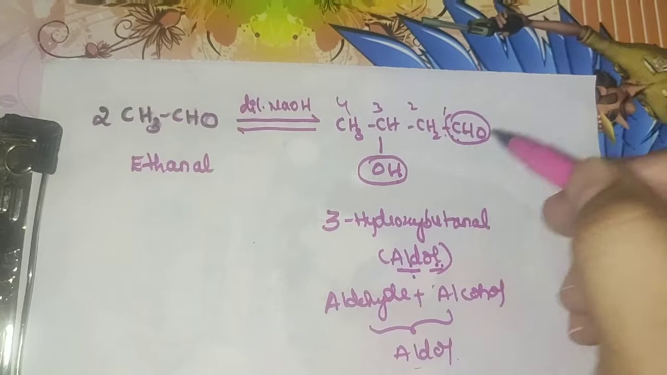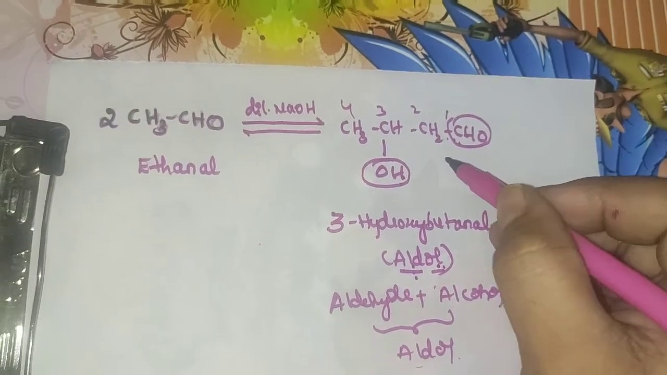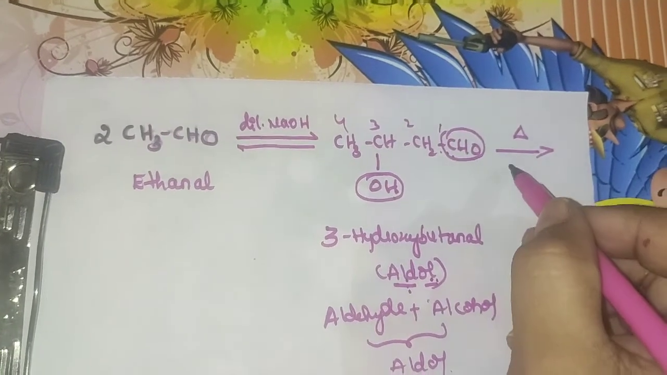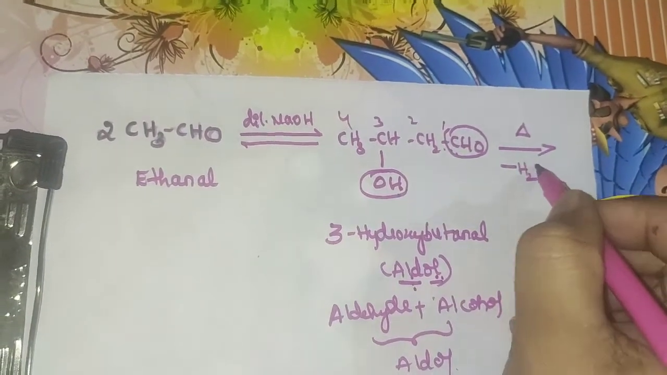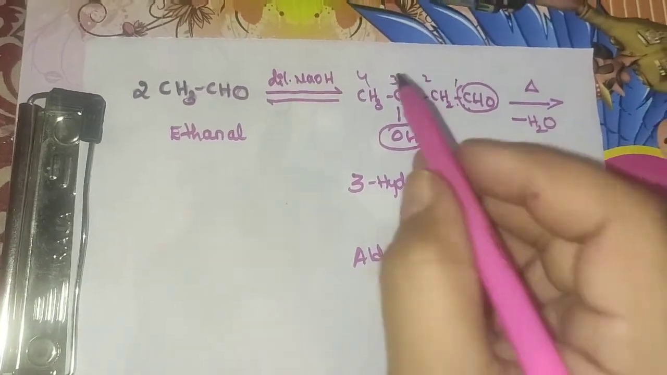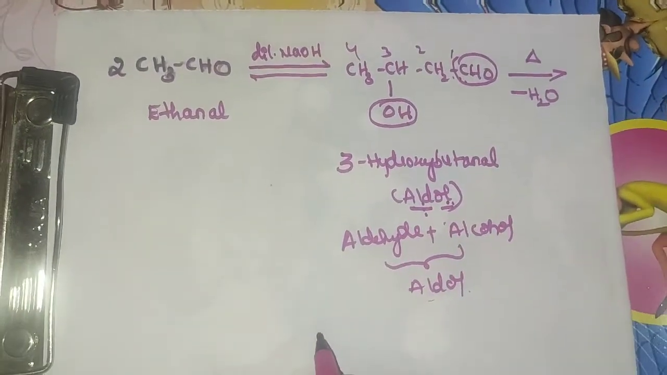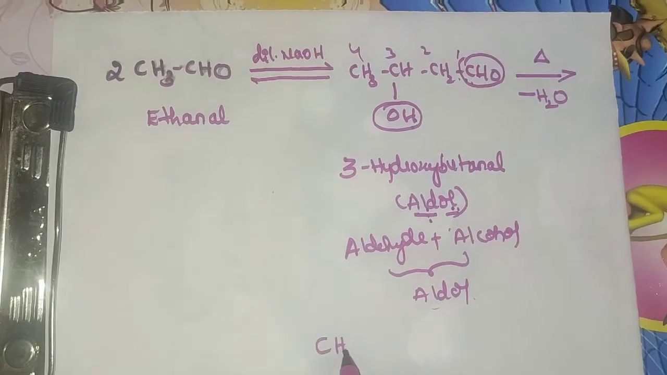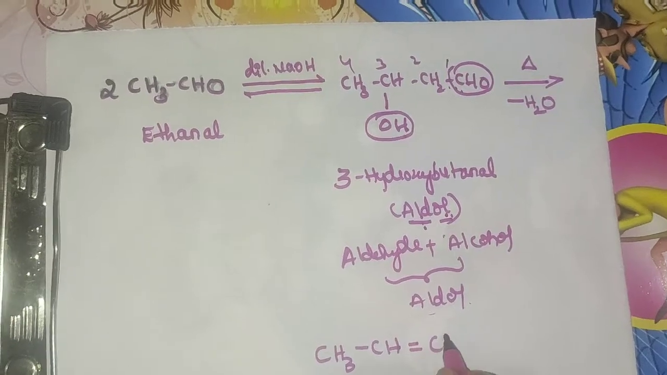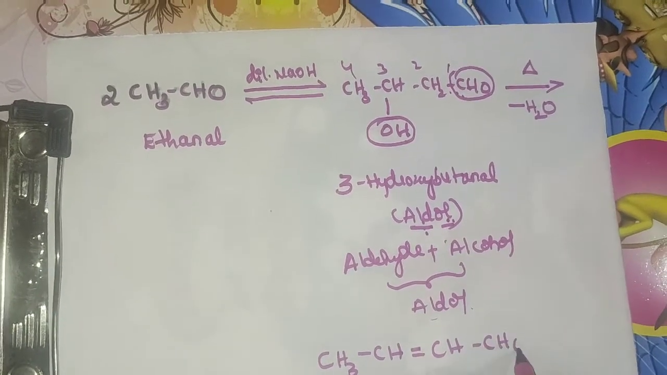So whenever this aldol product is heated, there is an elimination of a water molecule, that is the dehydration process that undergoes here. What is the product? The possibility is to form CH3 CH double bond CH CHO.